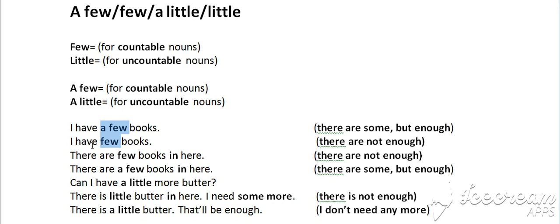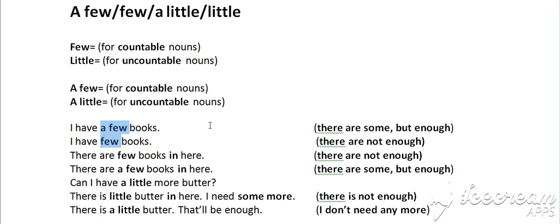So in the second example, I have few books. Normally, the idea that the person gives is like, I have quite few books here, so it is simply not enough. So when you translate I have a few books and I have few books in your own languages, try and translate very before few in the second example, or quite to be more precise.